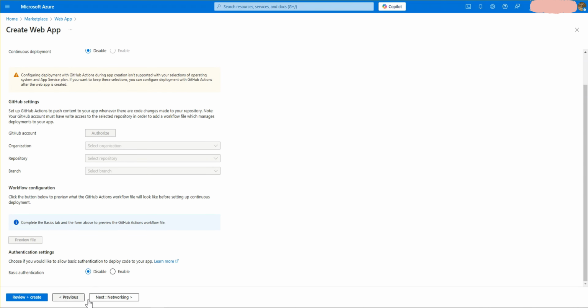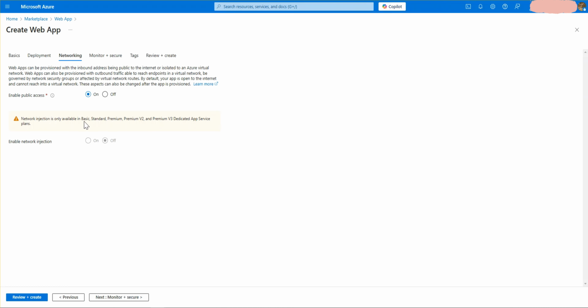Then go to the networking tab and enable public access. If you enable public access, everyone can go to your chatbot and see what you have deployed. So it's mandatory to enable public access.